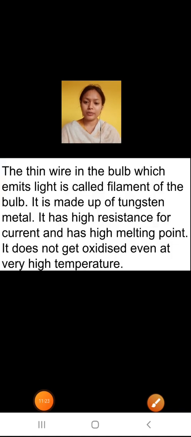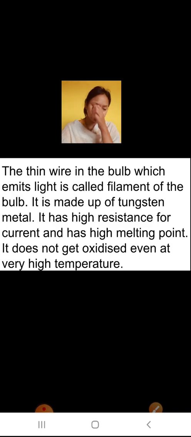The thin wire in the bulb which emits light is called the filament of the bulb. It is made up of tungsten. It has high resistance for current and has a high melting point. High resistance means it will not allow a high amount of current to pass through; it will only allow a small amount of electricity to pass. Resistance means opposition, so the filament is opposing the electric current flowing through it.